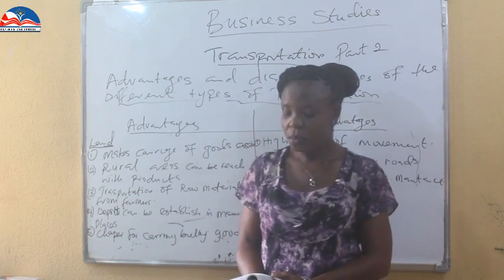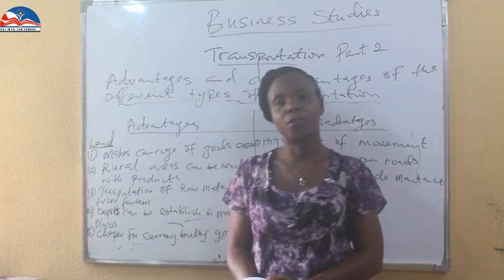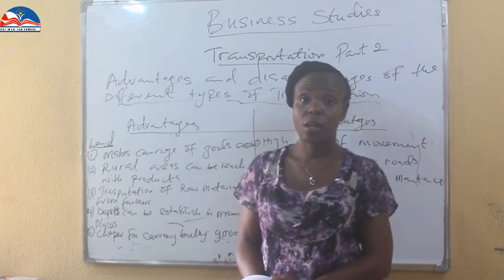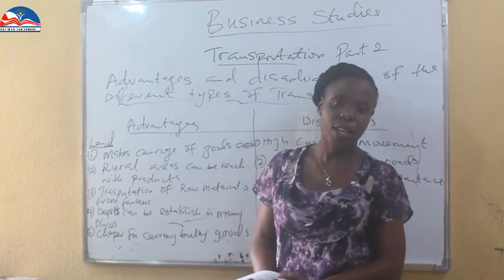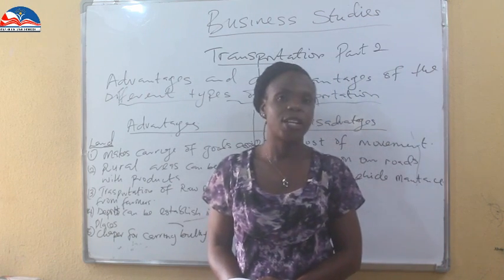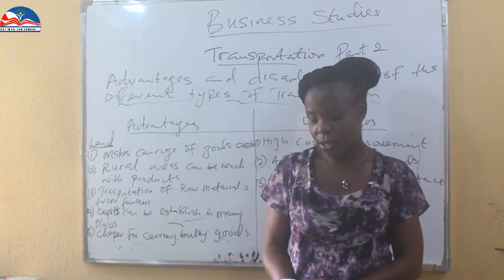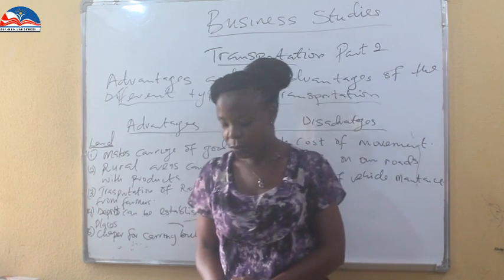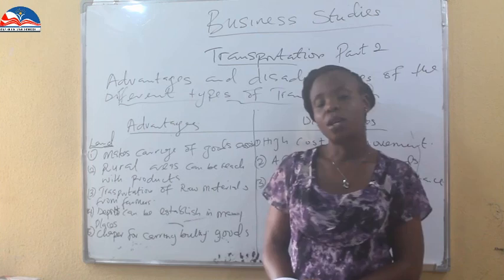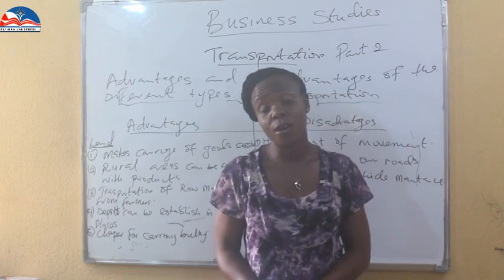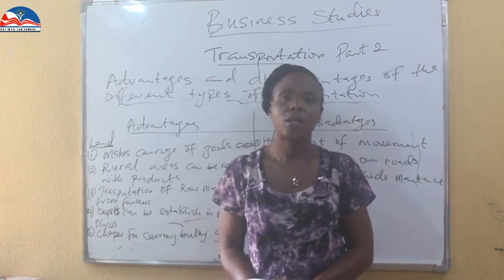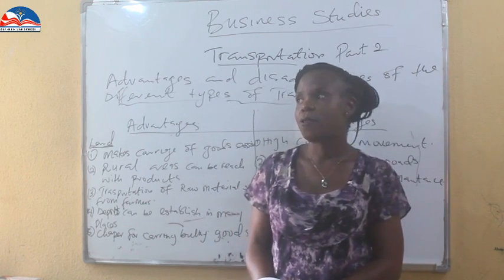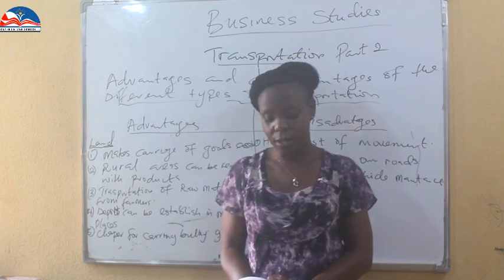Then, it's good to carry perishable and fragile products, because the handling is less. Once packaged, you're going to get it at the airport and then you can deliver. That's another advantage of air transportation. Air transportation records fewer accidents than you have on the road. The roads have higher accident rates. That is an advantage for air transportation. What about the disadvantages?